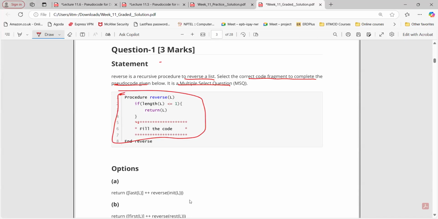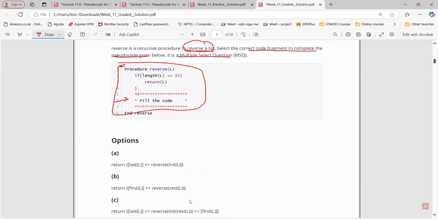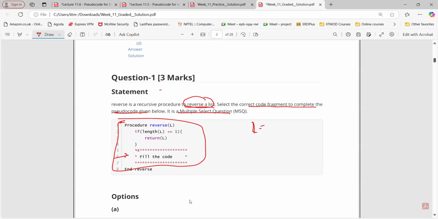Now, this is a procedure given to us, and what is our requirement? Reverse a particular list, right? And we need to fill this particular code here. So in this way, this question, we need to go option wise here. So does anyone tell me how we can proceed with this? How did you solve this question? It's a graded assignment, right? You must have solved. Yes, sir.